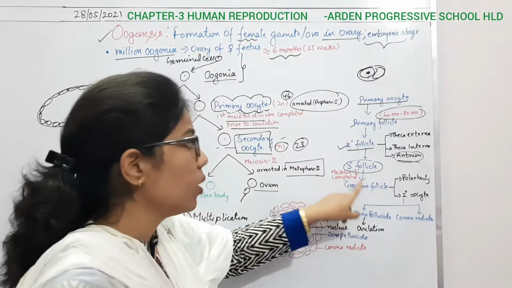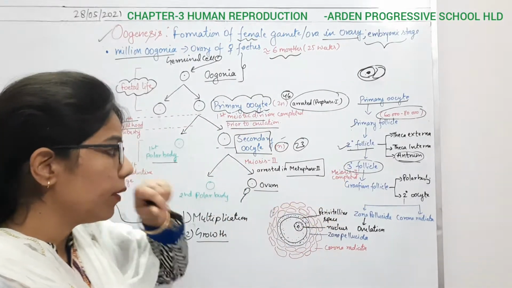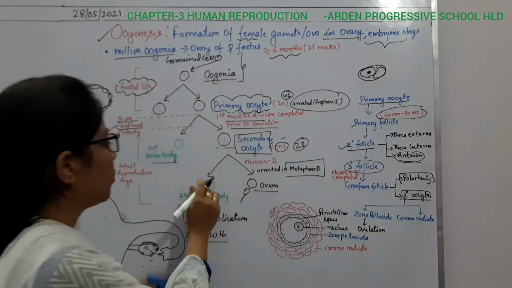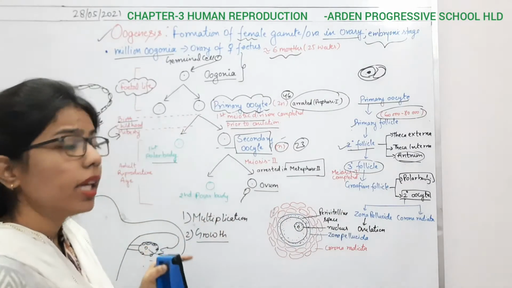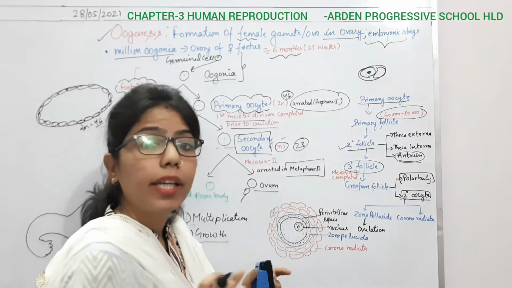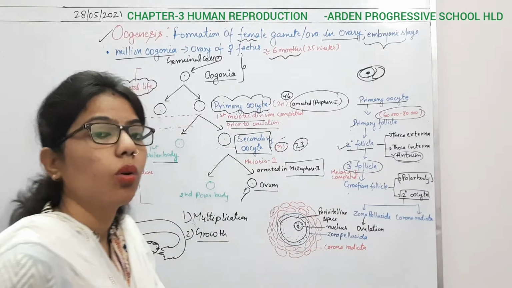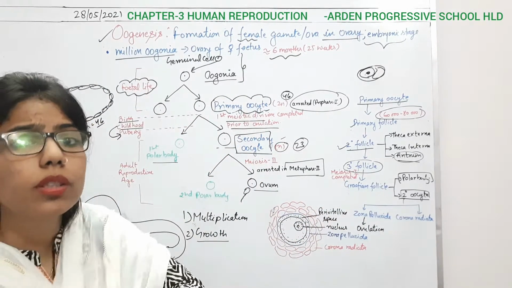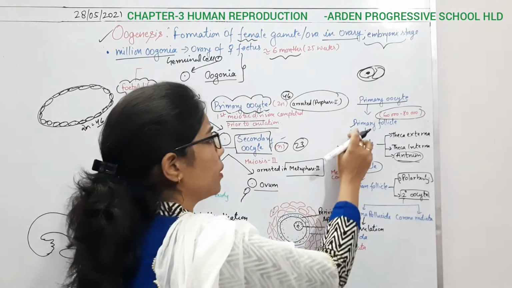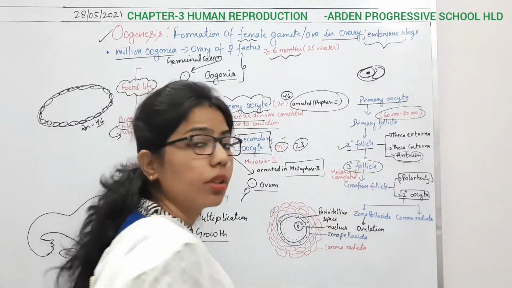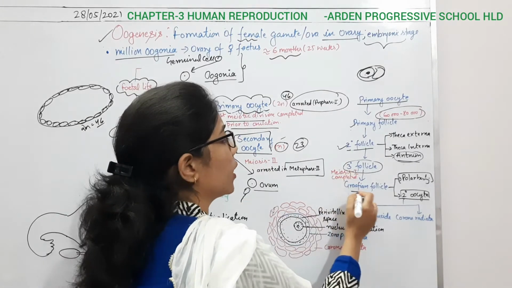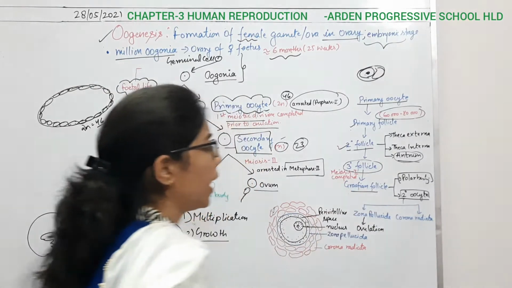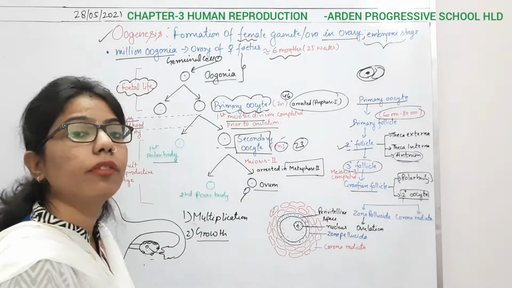So as meiosis 1 completes, it will form the secondary oocyte as well as one polar body. So both are the same thing. Okay, so after this tertiary follicle, it will form the Graafian follicle, which is the matured form of the follicle. So initially the primary follicle, then the secondary follicle, then the tertiary follicle, and from this tertiary follicle there will be formation of the Graafian follicle, and this one is the matured one, and from this Graafian follicle there will be rupturing of